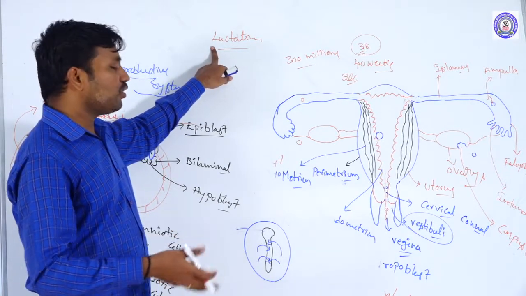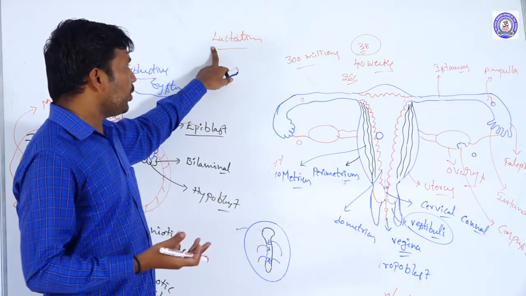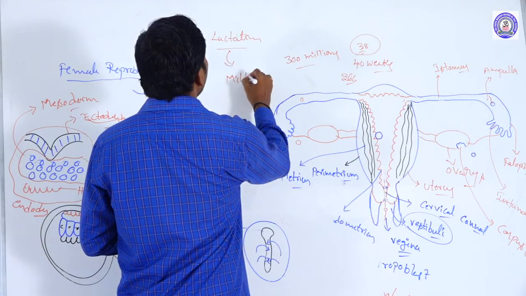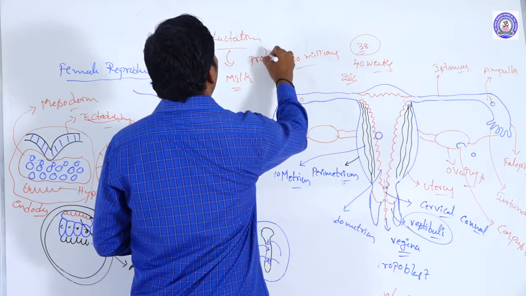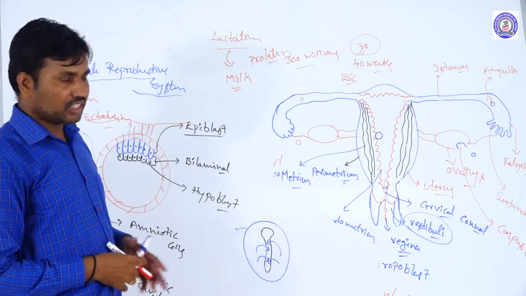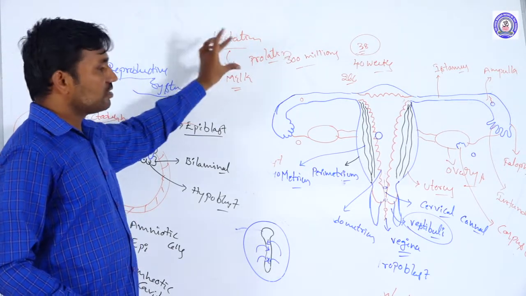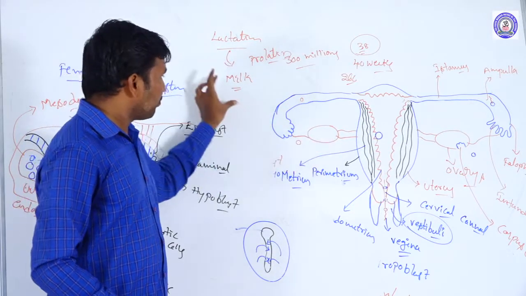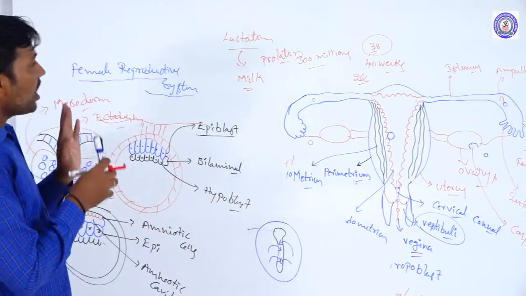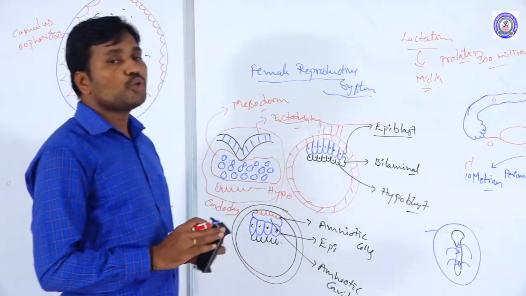They develop during pregnancy, and their acini or lobules secrete milk. Lactation occurs. Milk is secreted with the rising of the prolactin concentration. So this condition is called lactation. This is useful for the nourishment of the newly born babies. So these are the steps involved in human reproduction. So up to here it is human reproduction.